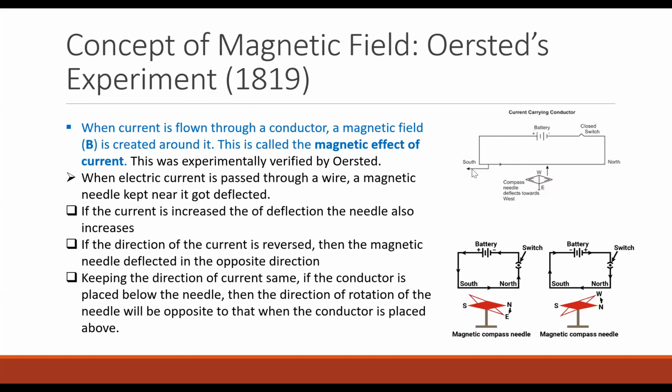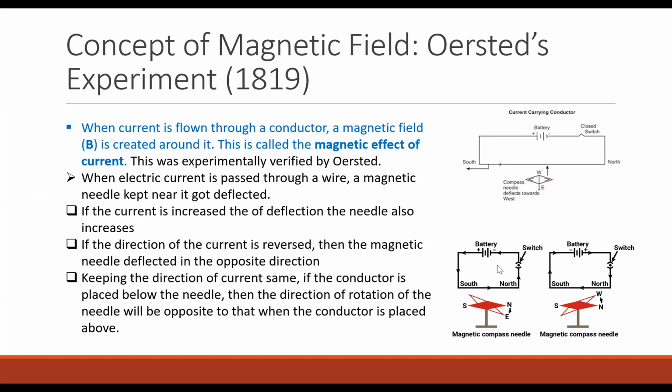Now, when he did this experiment, he also verified more details regarding the magnetic field produced. He found that when the electric current is passed through a wire, a magnetic needle kept near it got deflected, which means a magnetic field must have been produced.